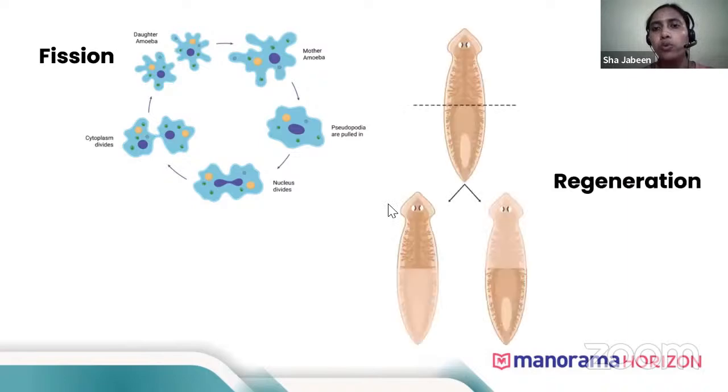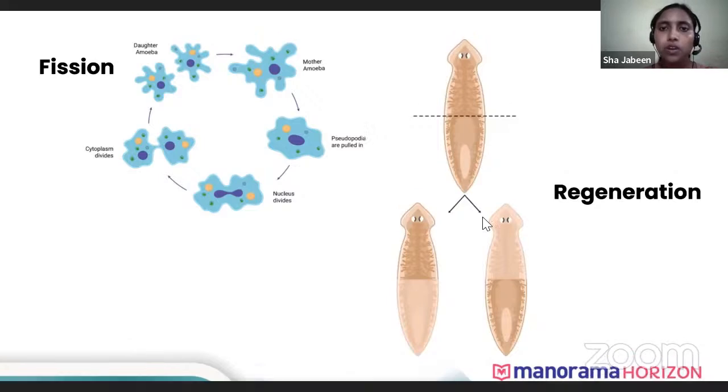Next, we'll move on to regeneration. What is regeneration? This is very unique in few organisms. What happens in these organisms is, whichever body part they lose, they develop the lost body part.